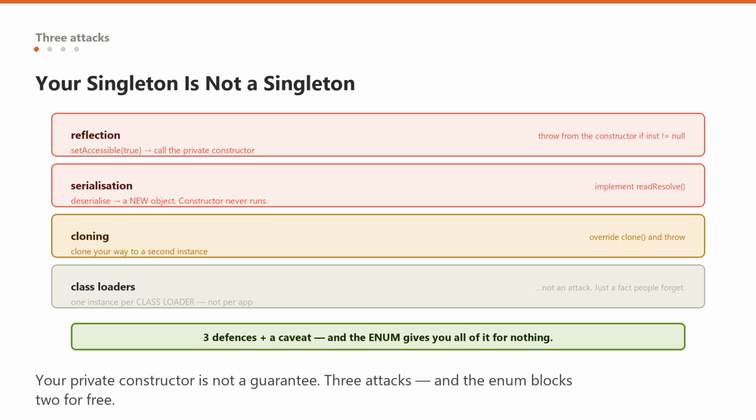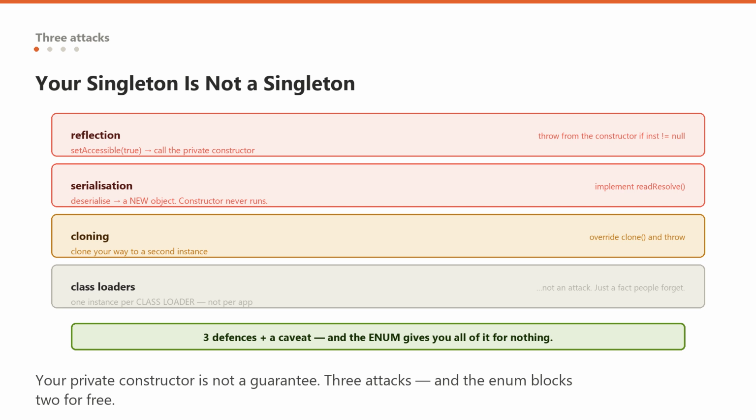The defense is to have the constructor itself throw an exception if the instance field is already populated, which works, and is ugly. Attack 2. Serialization. Serialize your singleton to disk and deserialize it, and deserialization does not call your constructor at all, it fabricates a new object. So now you have two, and worse, they are not equal to each other, so any identity check in your code silently starts failing. The defense is to implement the readResolve method and return the existing instance, which most people have never heard of.